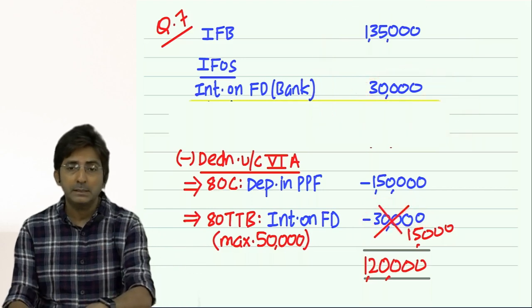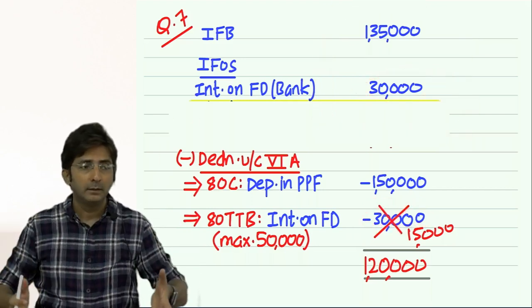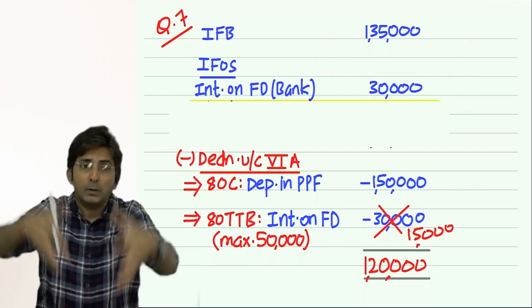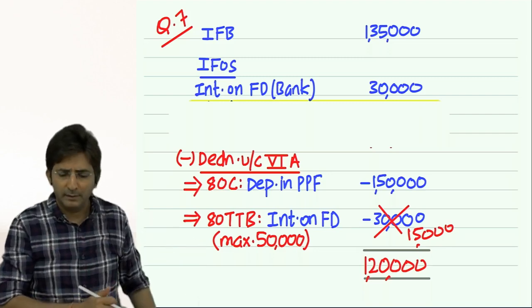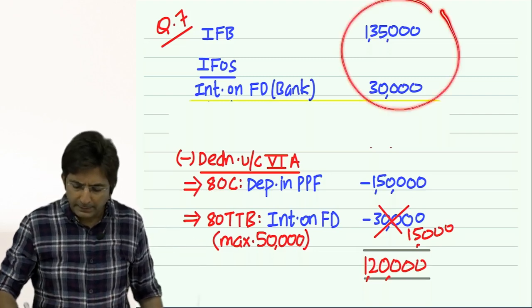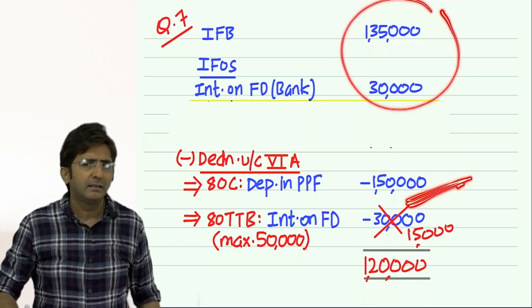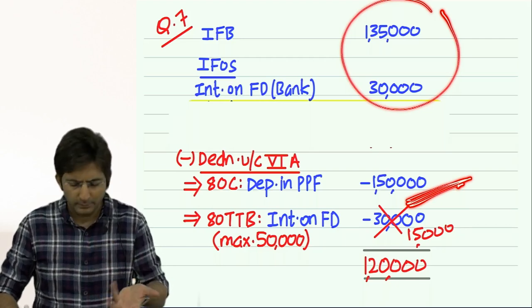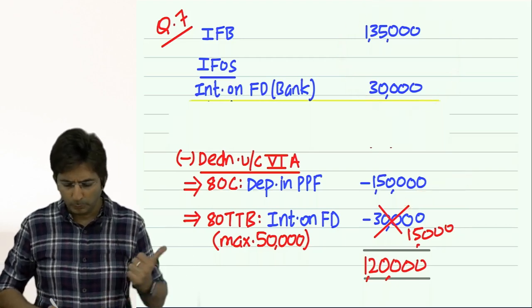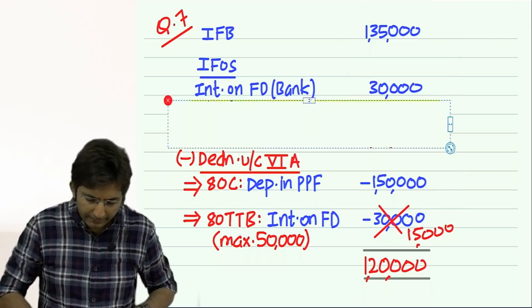See, chapter 6A cannot exceed your income. Your income included is only 165. So chapter 6A will remove 165, and out of 165, this PPF has already taken 150 away. So I am left with only 15, so only 15 will come. So present it like this. Now I will see the reality.